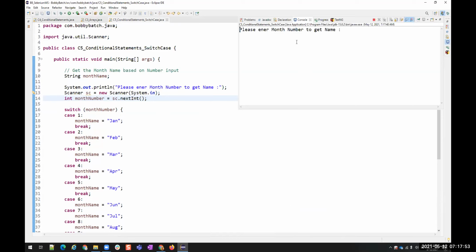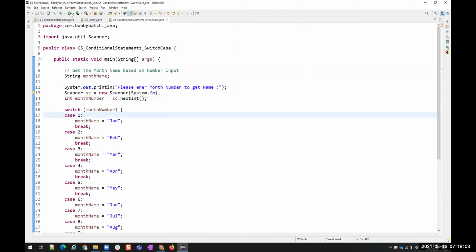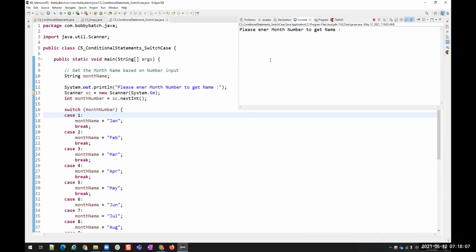Okay, it is asking us to enter the number. I am giving 3 and then press enter. See, month name for 3 is March. Okay, let me run it again. I'll give this time 4. April, fine. Again, this time I will give 6.